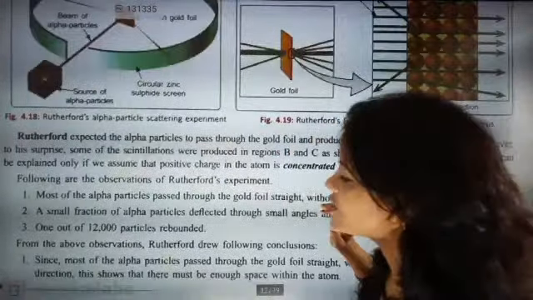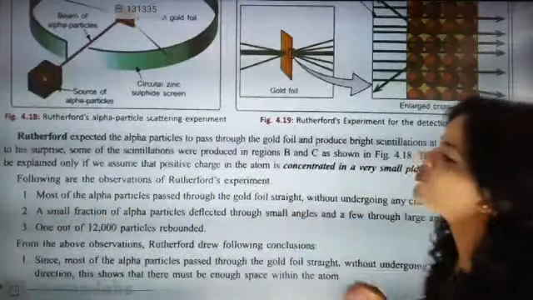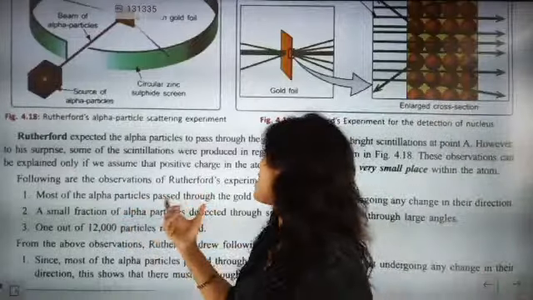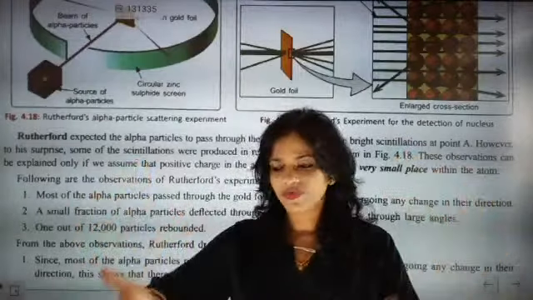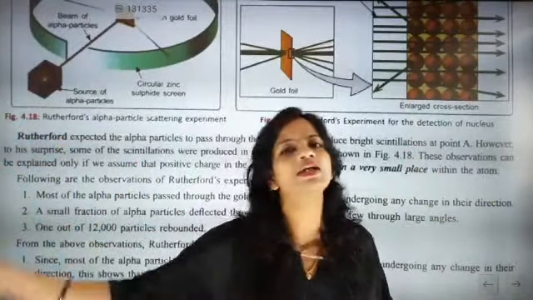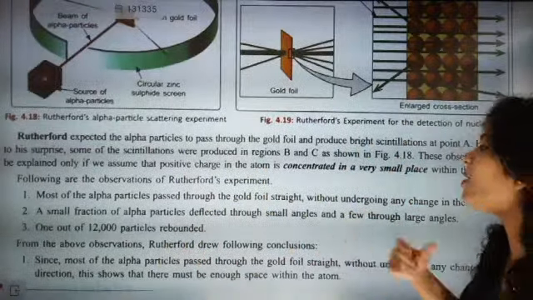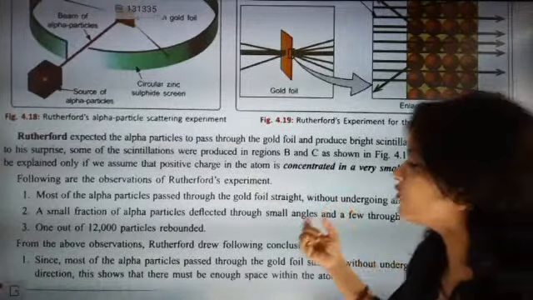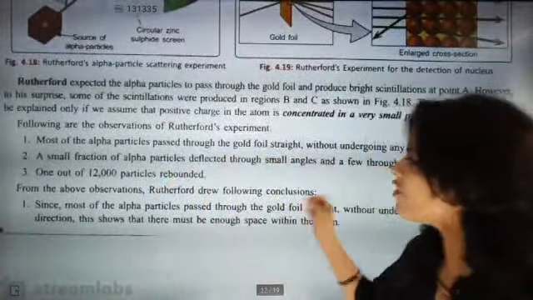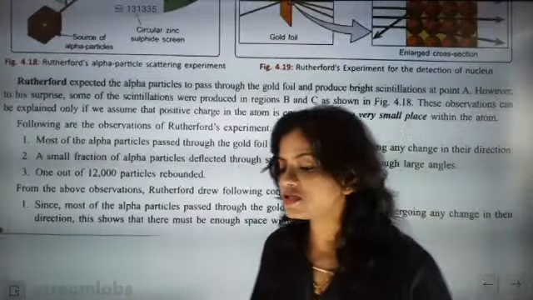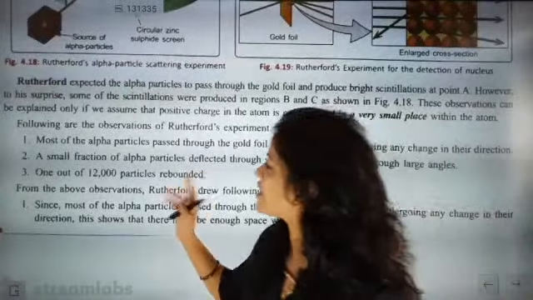So now Rutherford's expectation was something else, and the reality was something else. Following are the observations of Rutherford's experiment. Most of the alpha particles passed through the gold foil straight, without undergoing any change in direction. So many of the rays went straight away without showing any deflection. Next, a small fraction of alpha particles deflected, and 1 out of 12,000 rebounded. Very good. Now from the above observations, what was the conclusion? These 3 are the observations we have seen in the experiment.